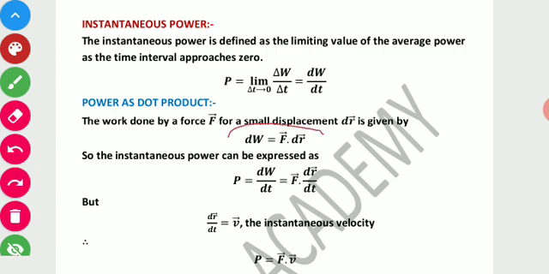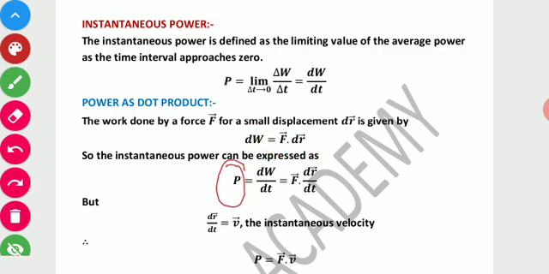We know that work done is force into displacement. So if a small displacement is done by the force F, then dW, that is small work done, is F dot dr. Now we can calculate the instantaneous power.